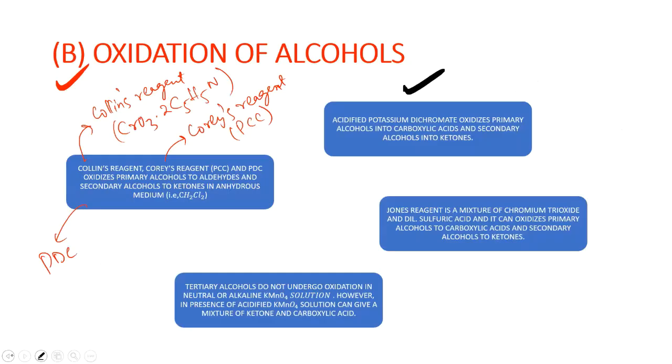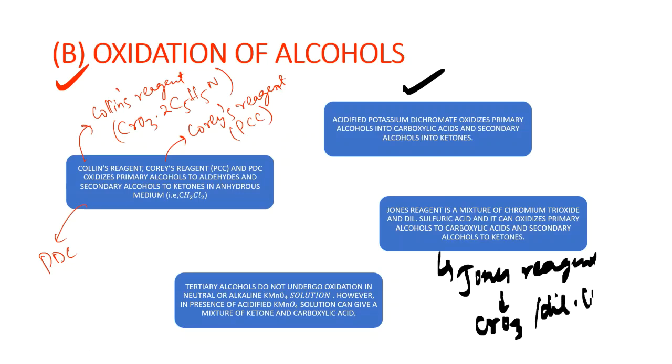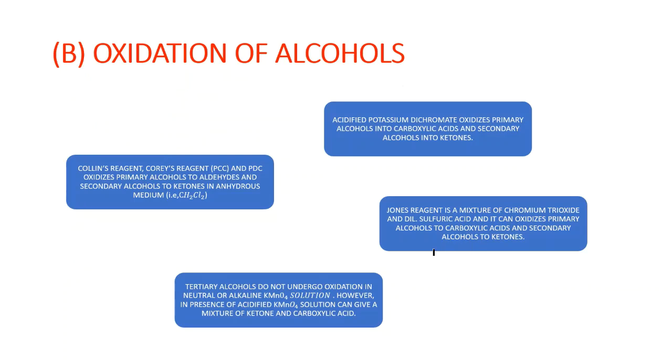And let us go further. Have a look here. Now Jones reagent. So what is Jones reagent? It's a mixture of CrO3, chromium trioxide, with dilute sulfuric acid, dilute H2SO4. So this is your Jones reagent. And what is the role of Jones reagent? It can oxidize primary alcohols to carboxylic acids and secondary alcohols to ketones.